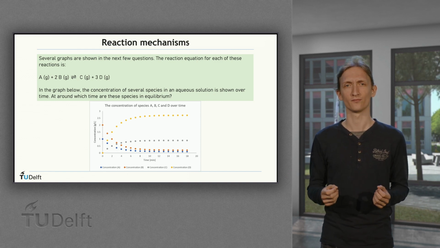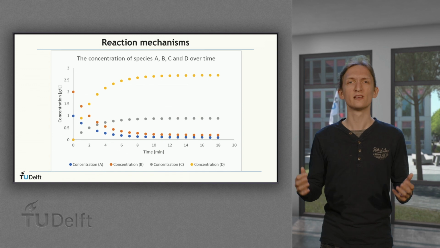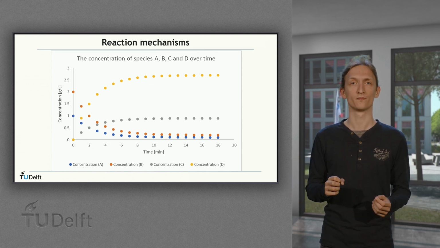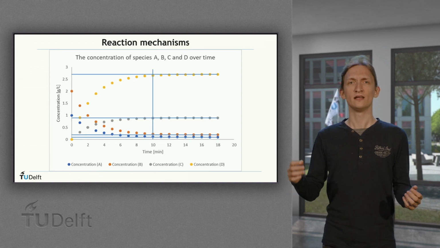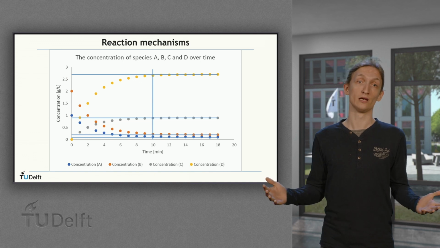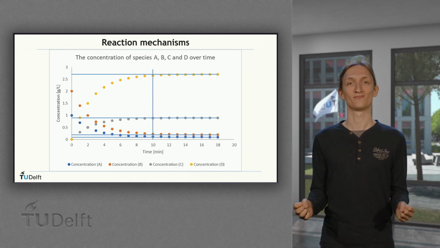Let's zoom in on the graph. Equilibrium is reached when the concentration of each species does not change over time anymore. In the graph, it can be seen that this is already the case from around 10 minutes. This means that equilibrium is reached at around 10 minutes.